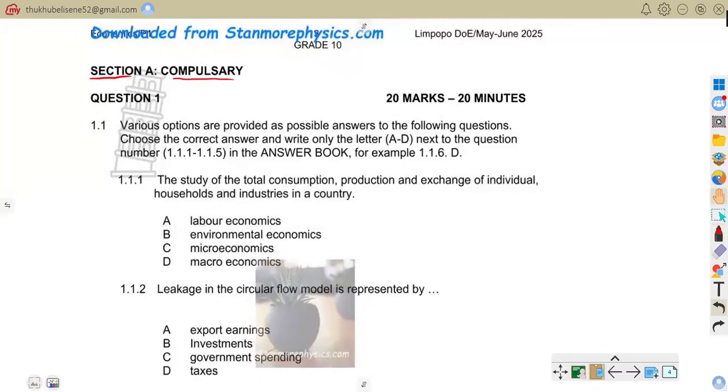Now let us start with 1.1. As it says, various options are provided as possible answers to the following questions. Choose the correct answer and write only the letter A to D next to the question number, that is 1.1.1 to 1.1.5 in the answer book, for example, 1.1.6 D.